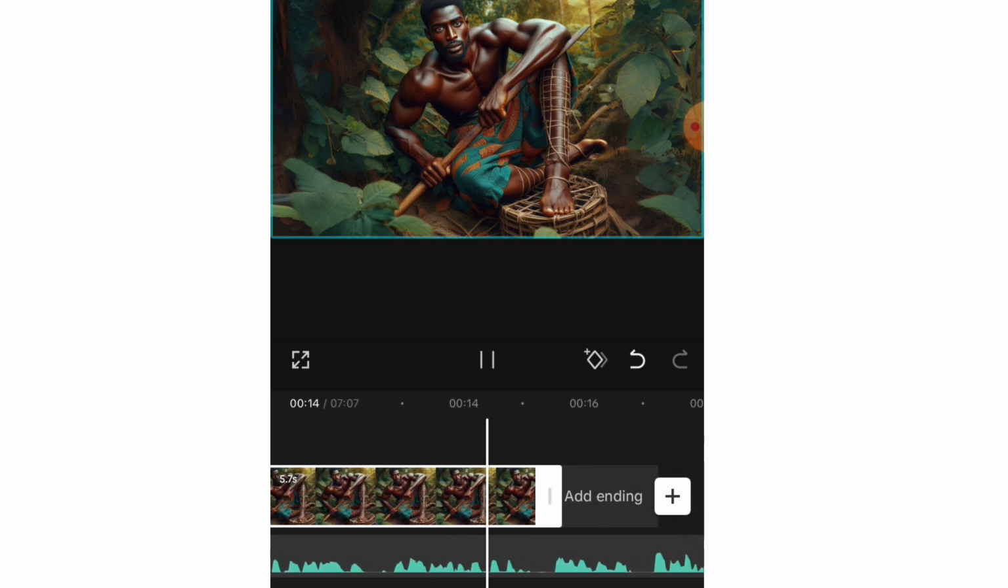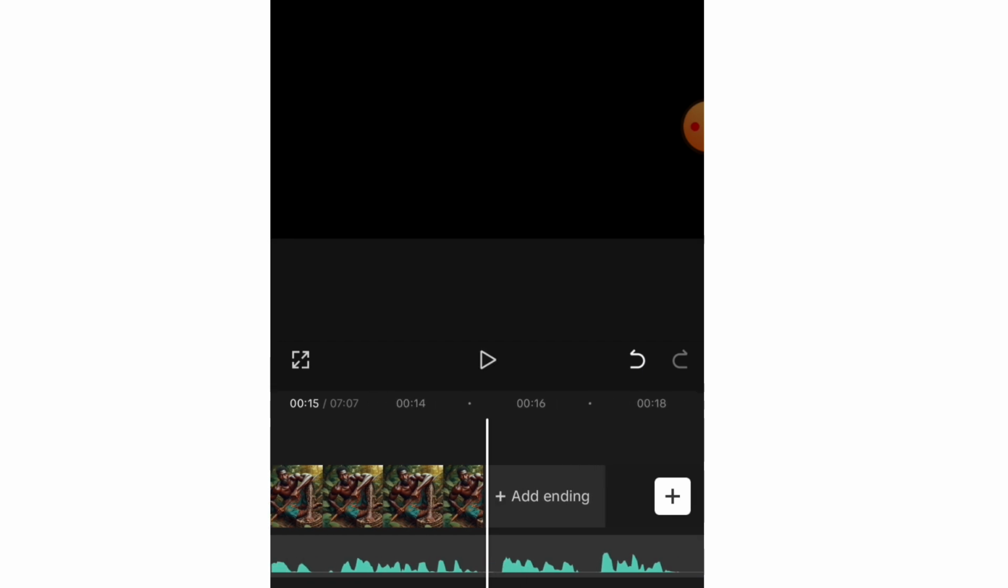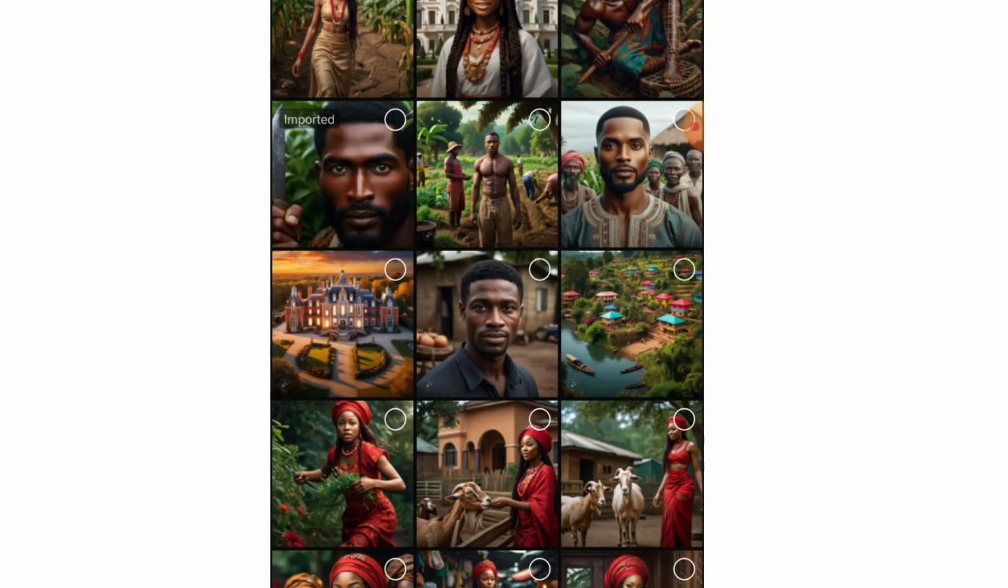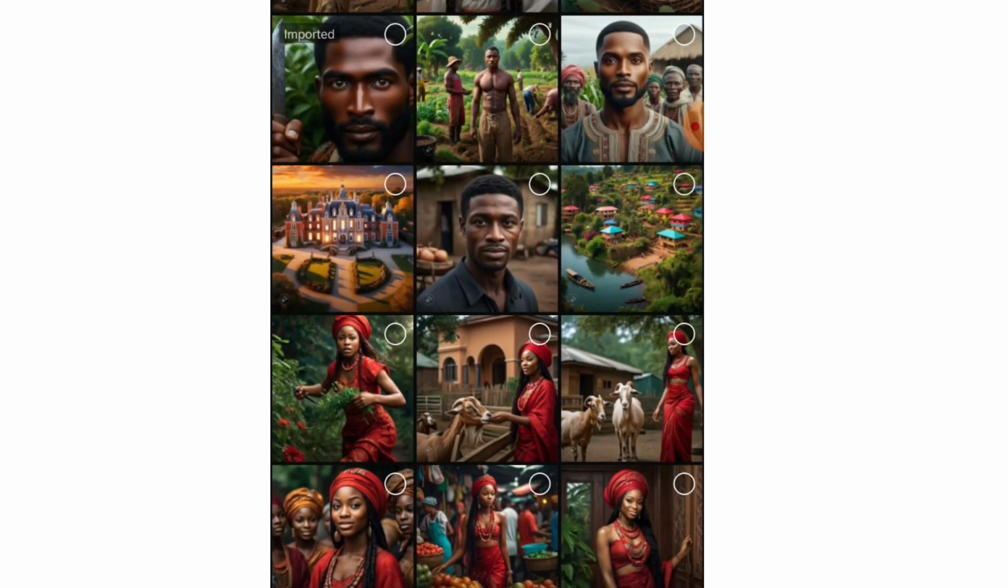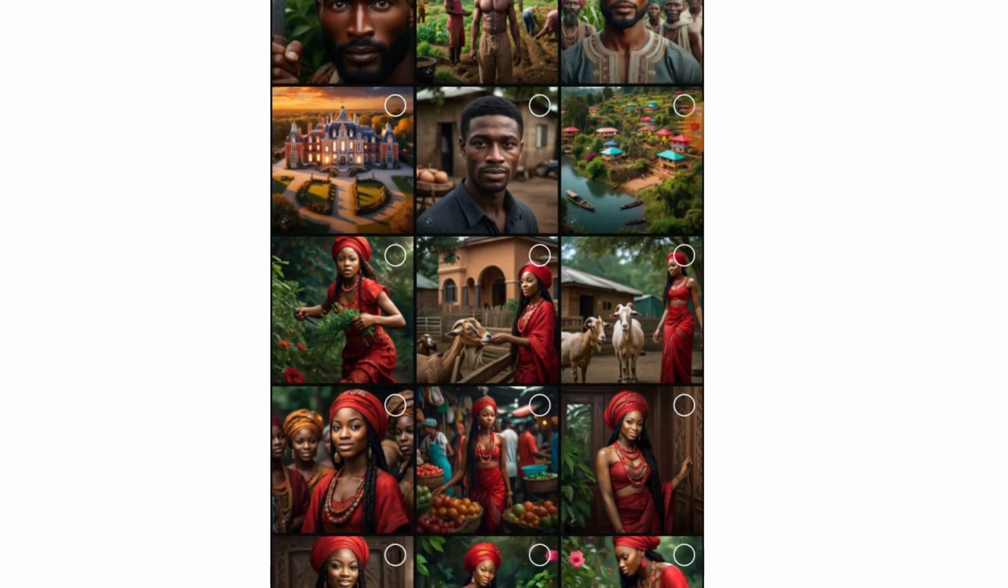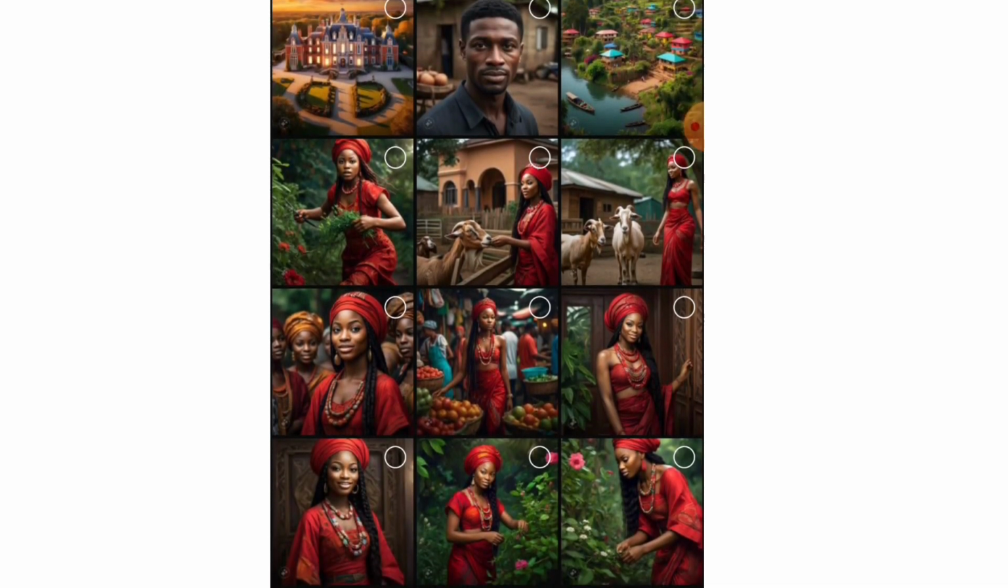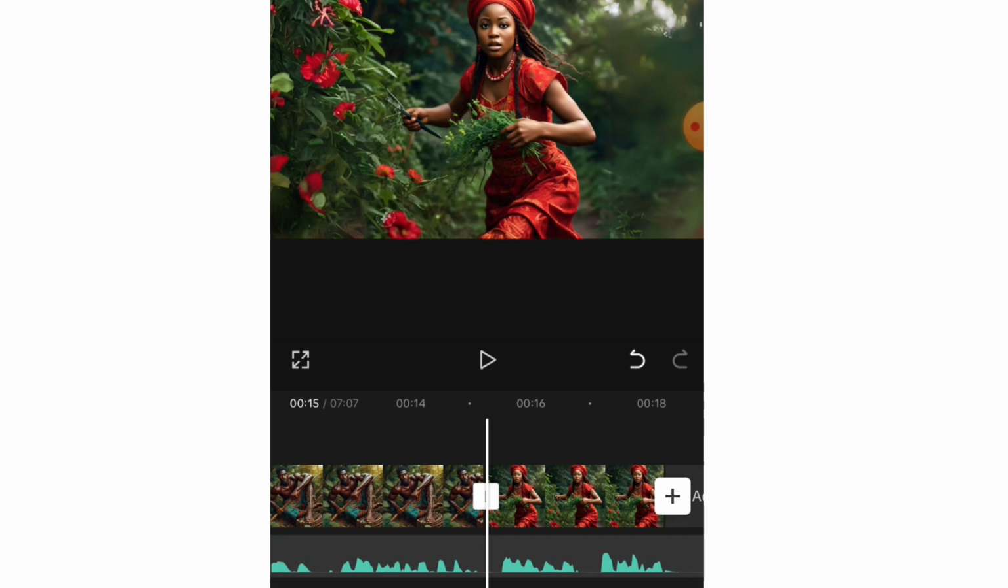Revealing a shocking twist of fate. Amina rushed. Now we have to add Amina's image where she was rushing to see what is happening to her husband. So click on this and add.